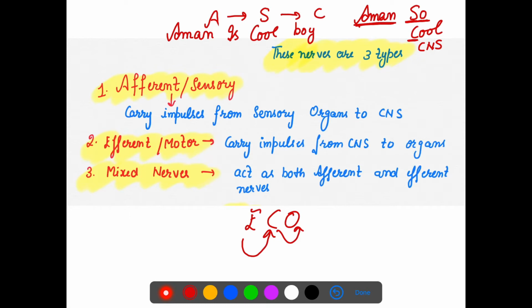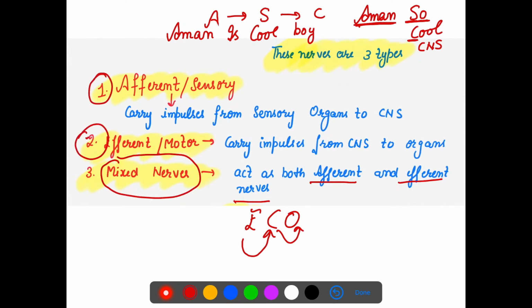Efferent, the echo word. Mixed nerves, actually, that is a mix. They carry both the signals. They act as the afferent nerve also, transmitting impulses from sensory organs, as well as acting as the efferent nerves also. That is why we call them mixed nerves. But based on function, they are afferent and efferent.